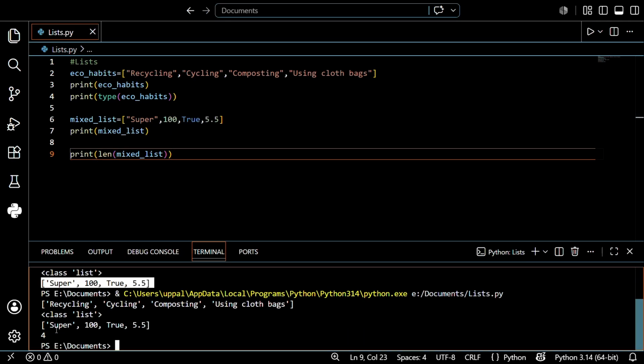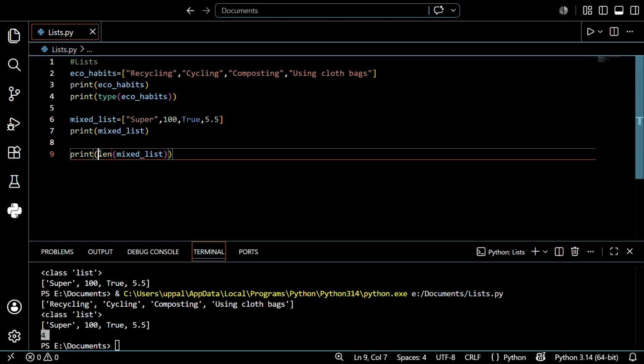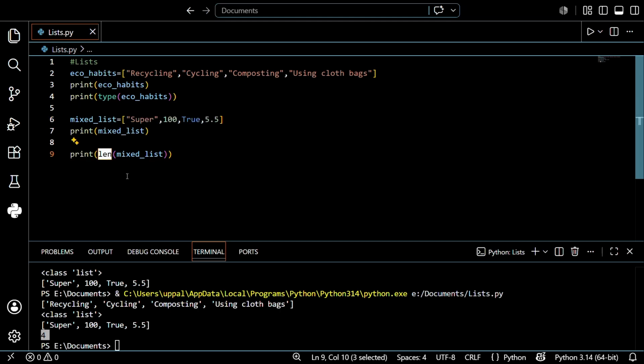See, it shows how many values you stored in one variable. It shows it by using the length function. So that is the power of length. When you use len to check the length of the list, I hope you understand, guys. This tells how many items are inside. It is super useful when working with a large collection, like attendance data for 60 students, which we will build later in this video.